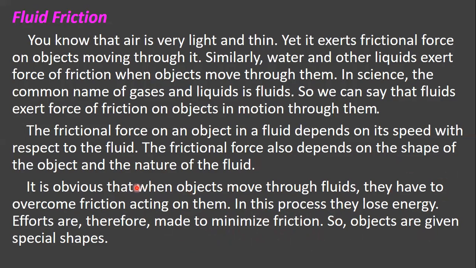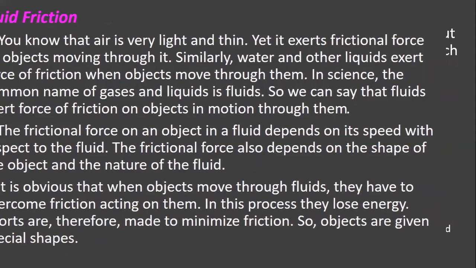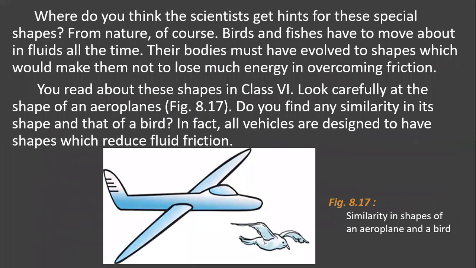So objects are given special shapes in order to minimize the friction, means in order to reduce the friction. See children, where do you think the scientists get the hints for these special shapes? Yes, from nature, of course.